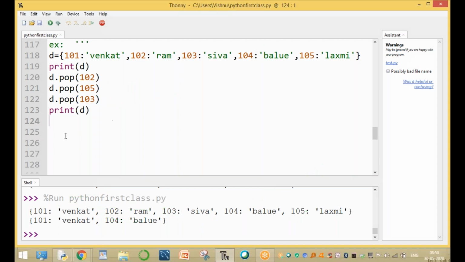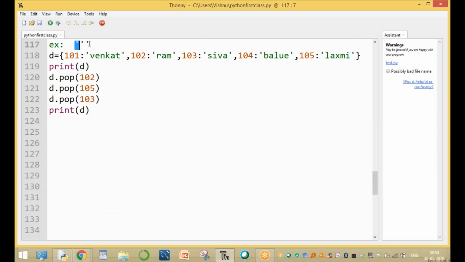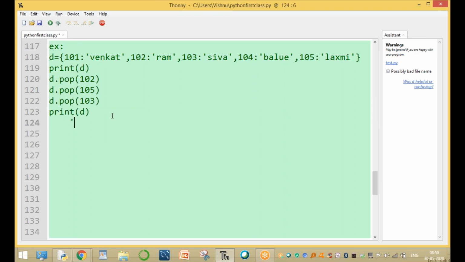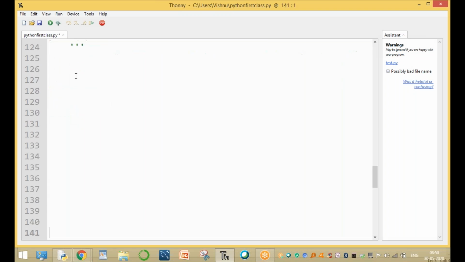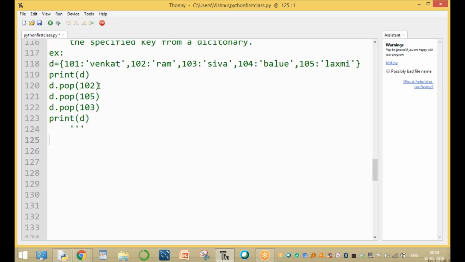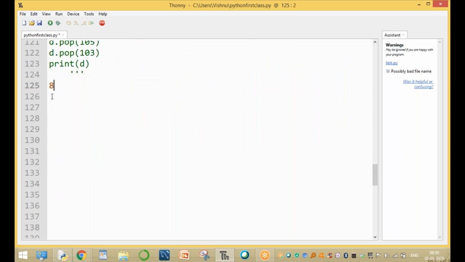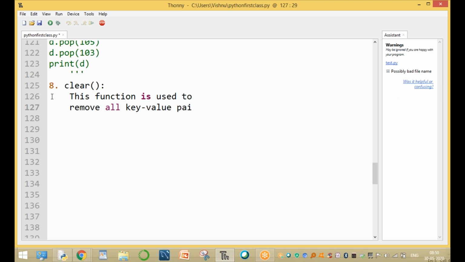Now this function is called the pop function. Clear. For example, if you want to remove all elements, then we should go for the clear function. The number eight function, that is the clear method. This function is used to remove all elements, all key value pairs from a dictionary. For example, d equal to an existing dictionary.